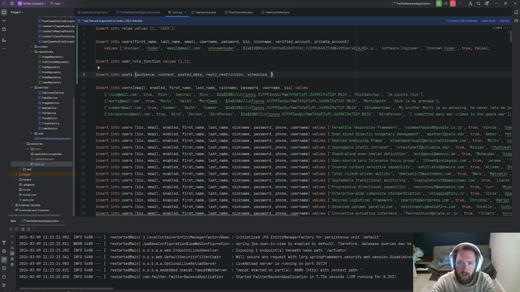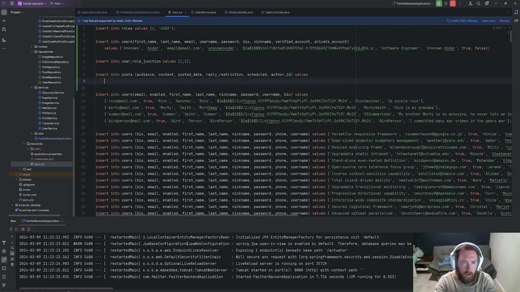We need author ID. And then poll ID will be false or null. We don't need it because we're not going to set up a poll. Okay. So now we can go ahead and set up some values. So audience will always be 0. We'll need some content. Posted date is going to be something. Reply restriction to be 0. And then scheduled will be false and author ID will be 1.